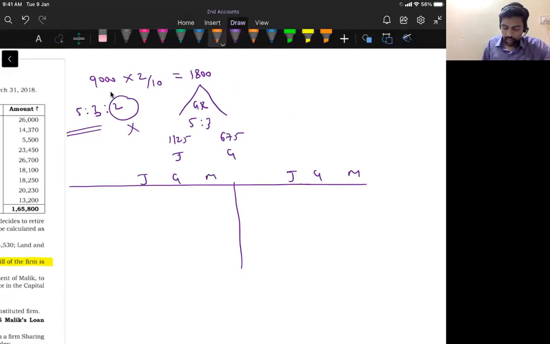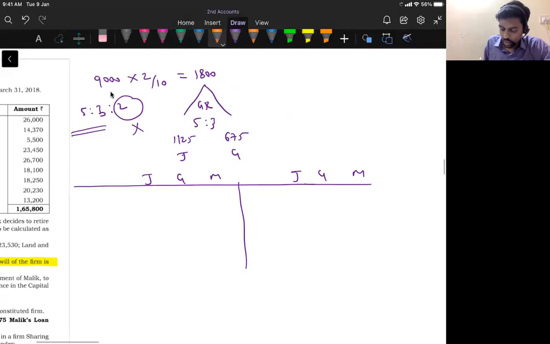So the retiring partner is Malik, correct? He is getting 1,125 and 675. That is paid by Jain and then Gupta. So debit side to Malik's capital account, credit side by Jain's capital account and by Gupta's capital account.